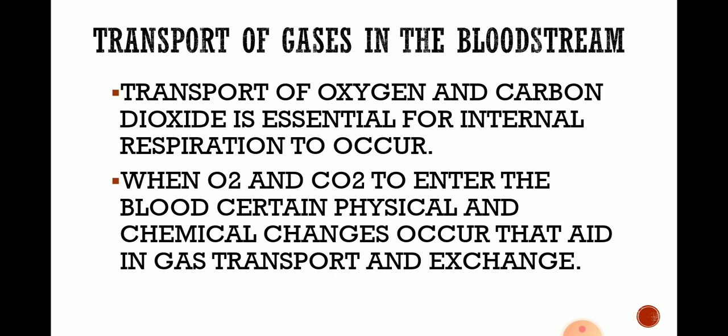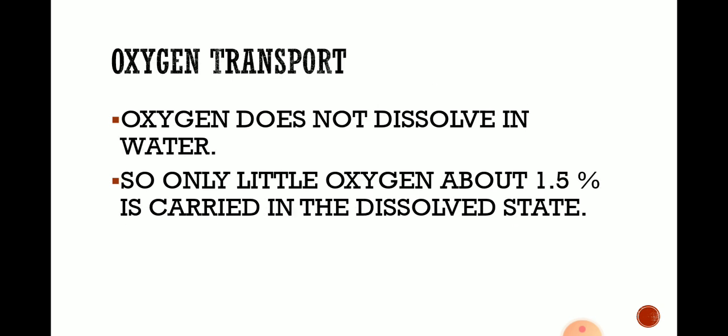Carbon dioxide and oxygen enter into the alveoli from the atmosphere, or from the alveoli of the lungs to the atmosphere. Those physical and chemical changes aid in gas transport and exchange.